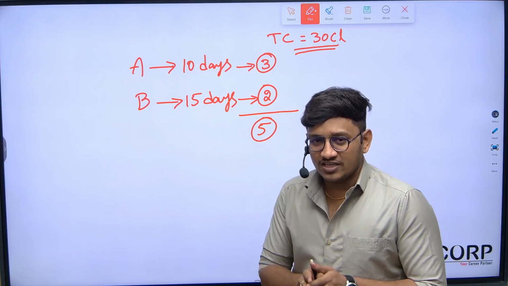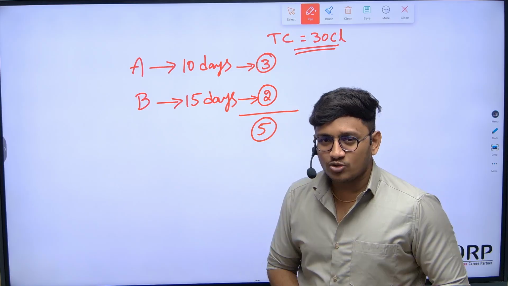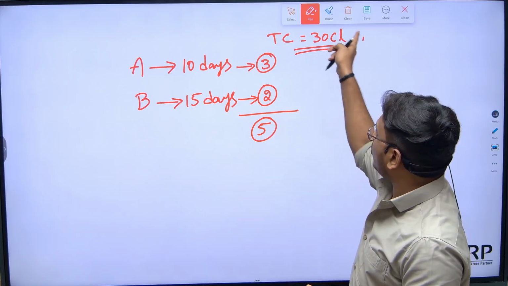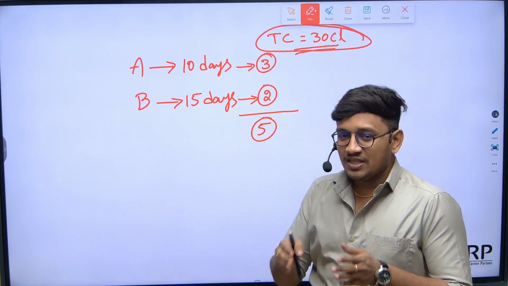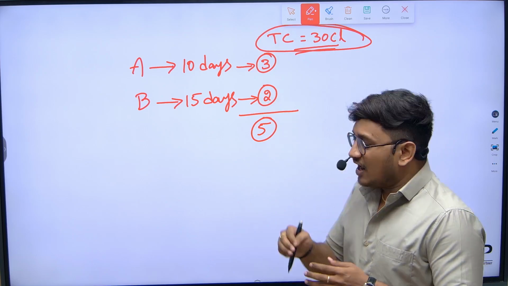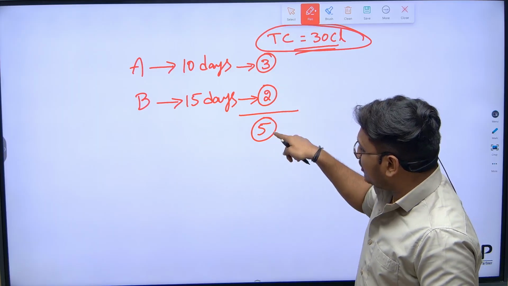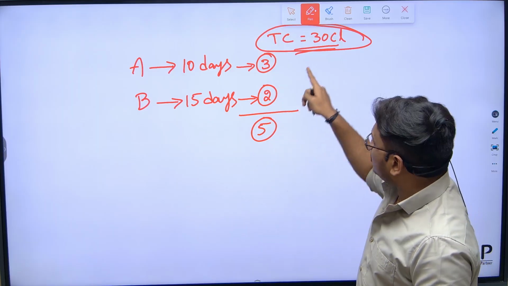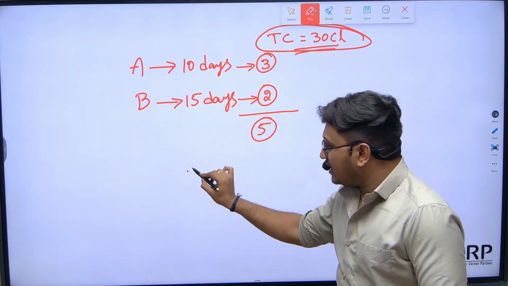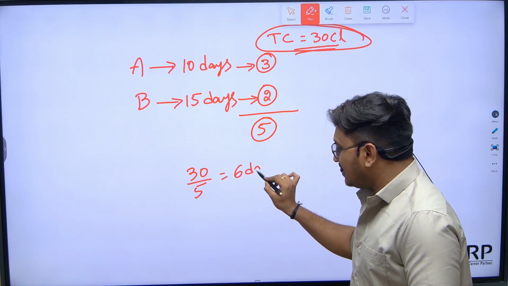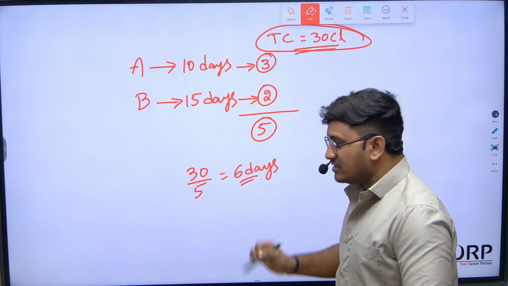Now the question is, if they both started working together, how long will they take to complete the work? What work? Eating 30 chocolates. They both can eat 5 chocolates per day. In order to complete 30 chocolates, how many days are required? 30 by 5, which equals 6 days required to complete the entire work.